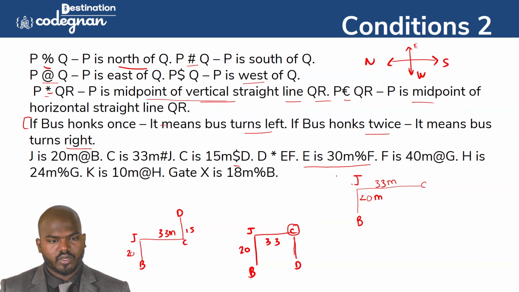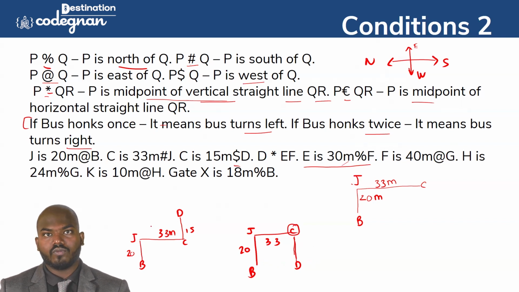So percentage means what? It's north. So E is here. Okay, if you say it is 30 meter up, so the percentage of F. Whether E will come here or here? You need to start from here only, because that is the logic here. So then E will come here in this place, because if you make it like this, then it is the possible thing. It will come here. Okay, so this direction is called 15, guys.